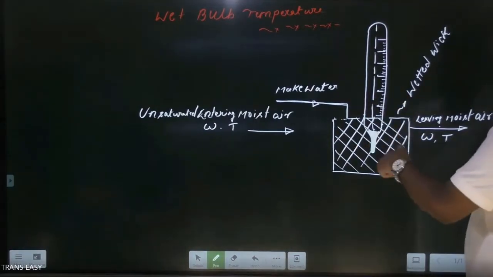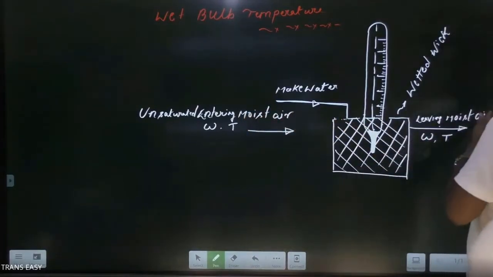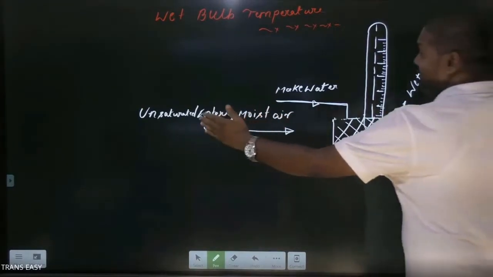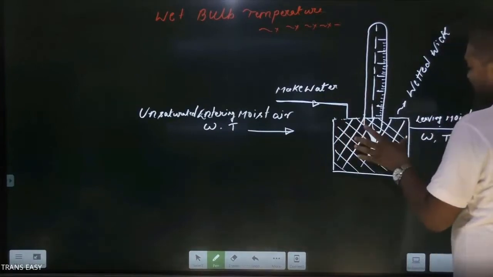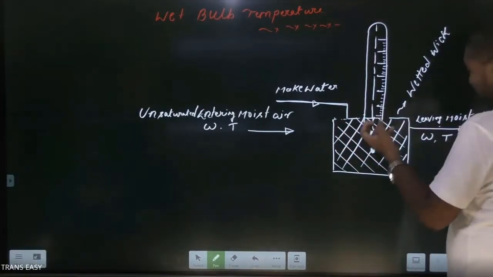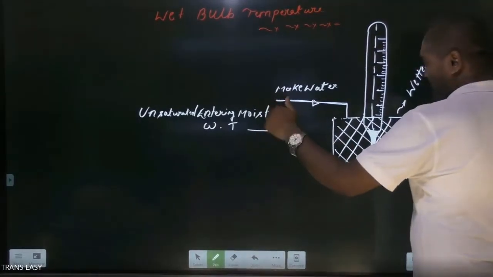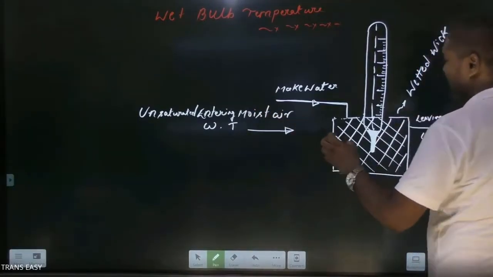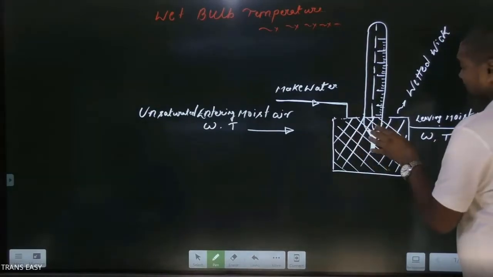Okay, in the next flow, because this air is flowing over and it is also leaving, fresh unsaturated moist air is entering over this water body. Here the wetted wick is acting like a water body. In the second phase, the entering moist air will see a lower temperature of this water body.